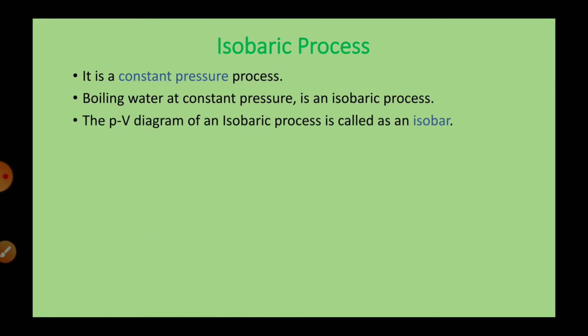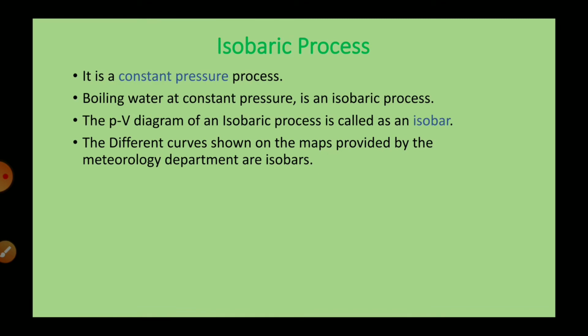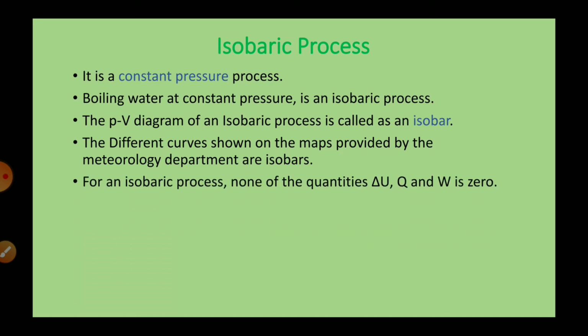Now the PV diagram of an isobaric process is called an isobar. Since it is the diagram of an isobaric process, it is known as an isobar. And the different curves shown on the maps provided by the meteorology departments are isobars. The department which tells us about the weather situation also deals with isobars. For an isobaric process, none of the quantities delta U, Q and W is 0. That means neither delta U nor Q nor W is 0.